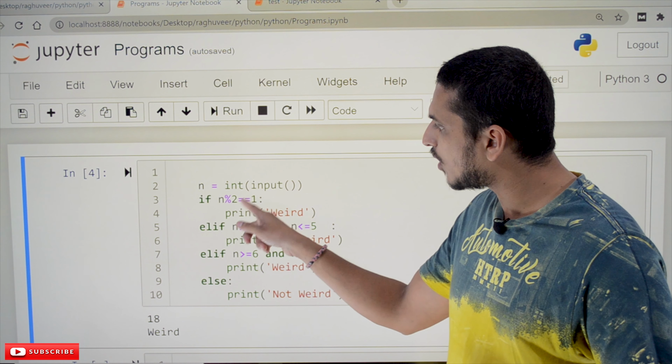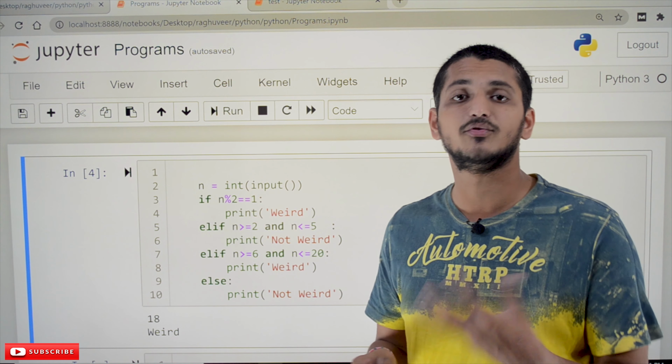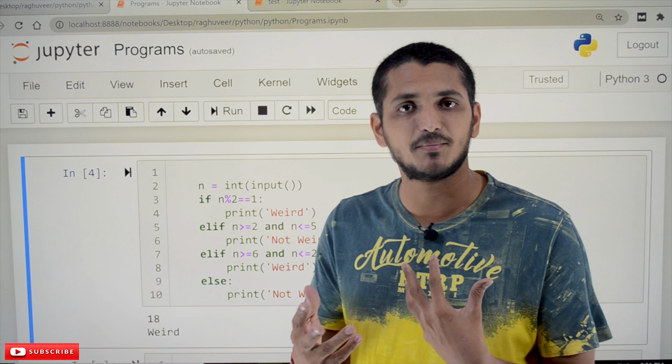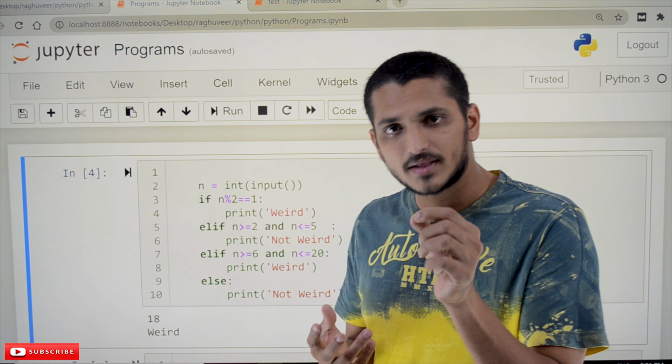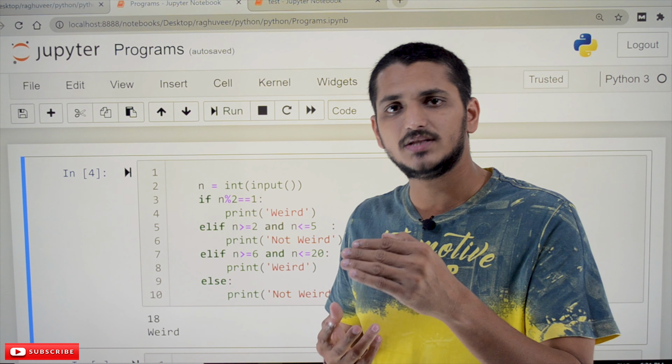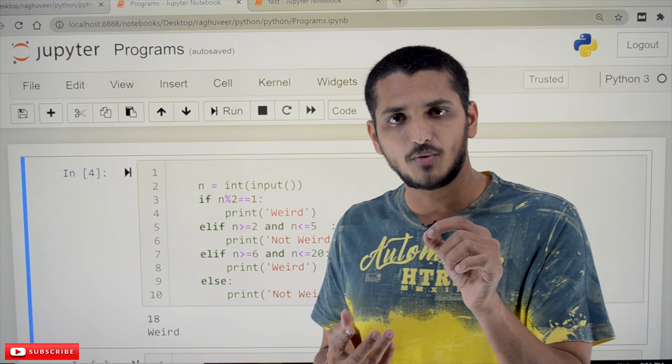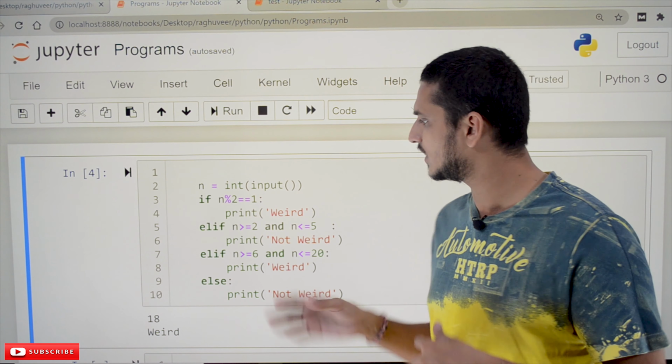And if n mod 2 is equal to 1, that's the logic. If you want to identify whether it is an even number or an odd number, if the number modulus 2 gives 1, it is an odd number. If it gives 0, it is an even number. That's the logic we are using here.